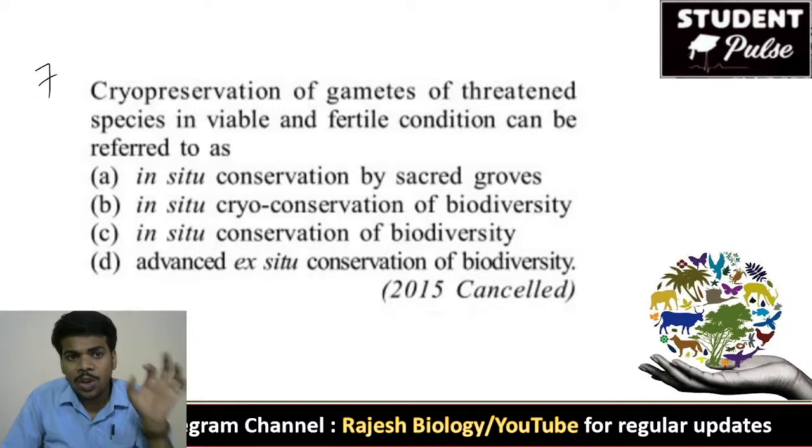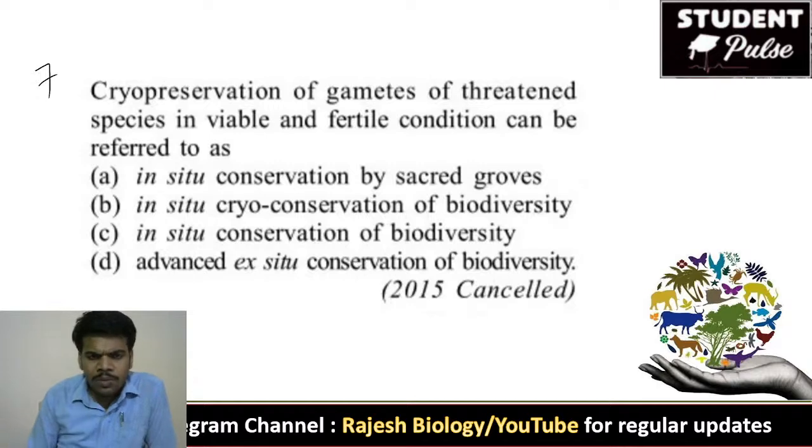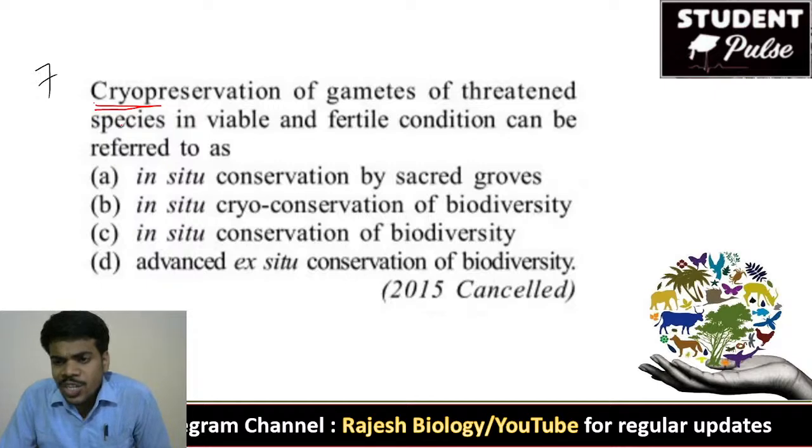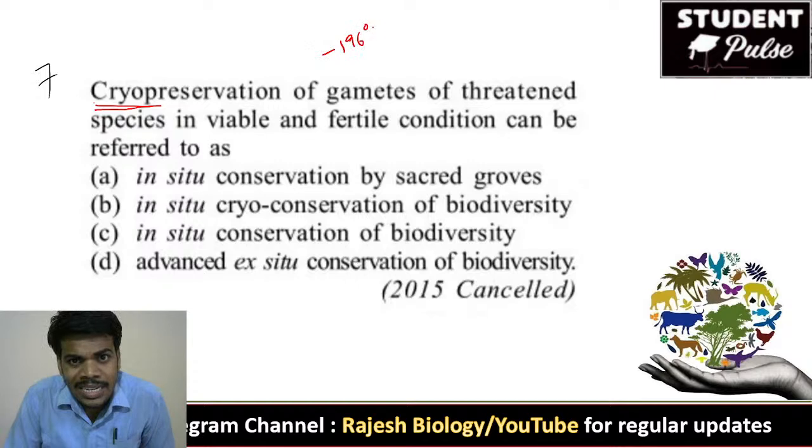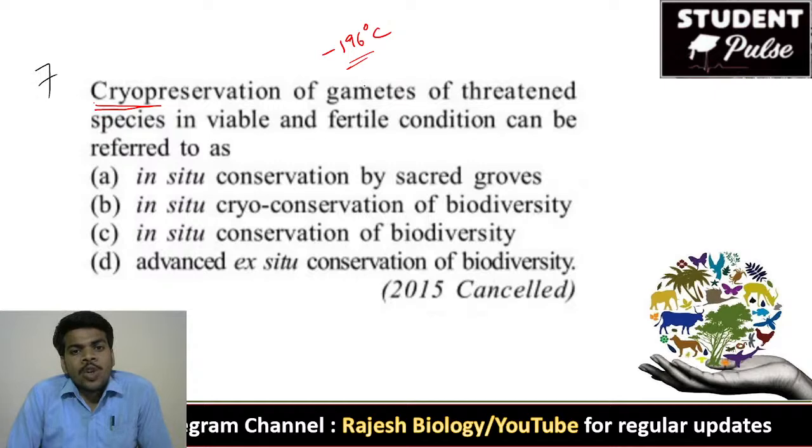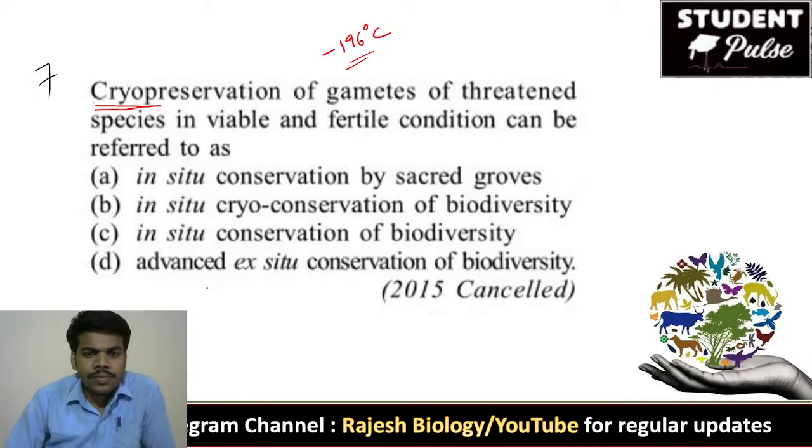Seventh question. What does cryopreservation mean? Preservation of gametes in highly cold conditions, minus 196 degrees centigrade in liquid nitrogen. That is called cryopreservation. Cryopreservation of gametes of threatened species in viable and fertile condition can be referred to as ex situ or in situ?